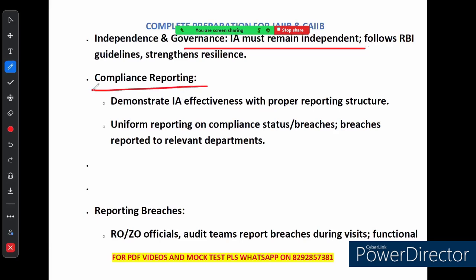If we talk about compliance reporting, proper reporting structures are necessary to show how effective internal audits are. Banks must follow uniform reporting structures and uniform reporting standards for compliance and report any breaches to the right department. Whether it is within the branch, regional office or even an overseas location, the process remains the same. If there is a breach, it gets reported to compliance. So that's a look at how banks manage their audit and compliance, ensuring resilience and transparency.